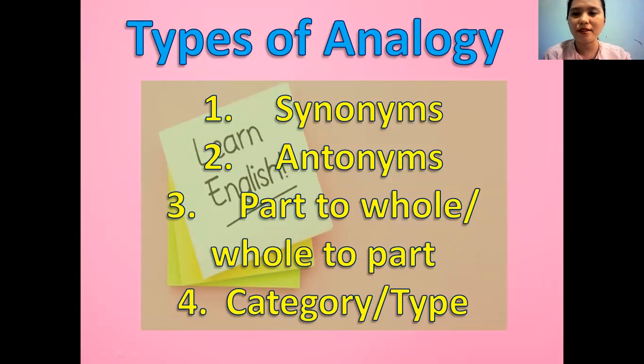Next we have types of analogy. We have 9 types. First is synonyms. Synonyms, as we all know, having the same meaning. For example, beautiful is to pretty. Second, opposite of synonyms, we have antonyms, having different meaning. Example here is pretty is to ugly. So the opposite of pretty is ugly.